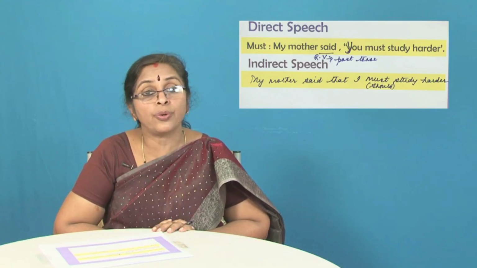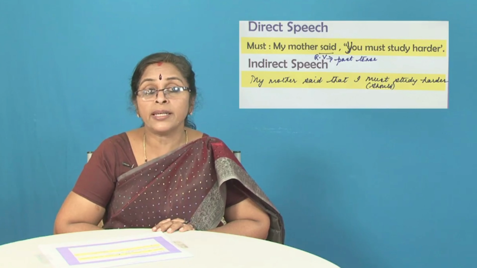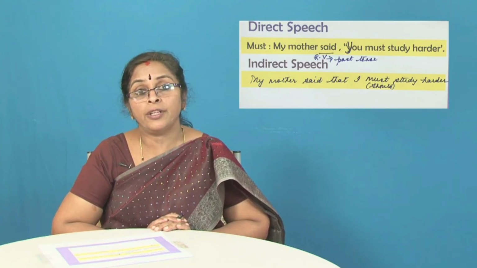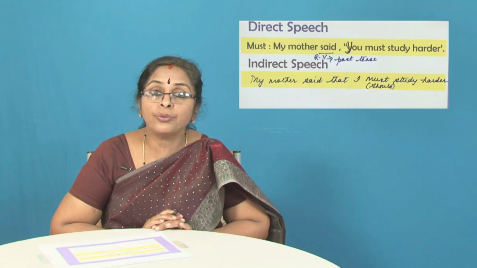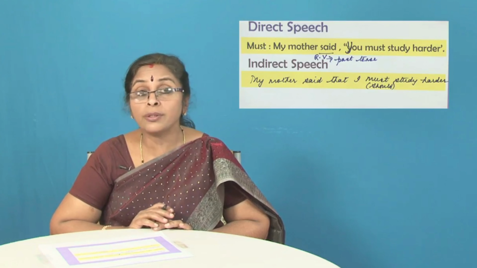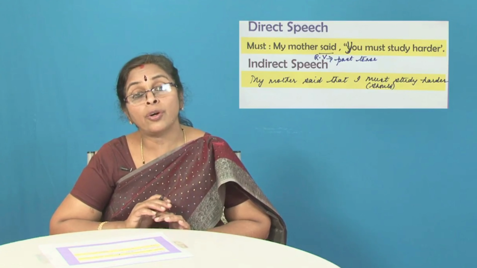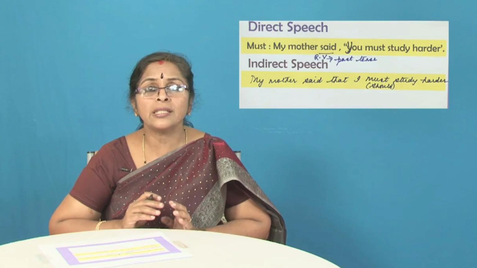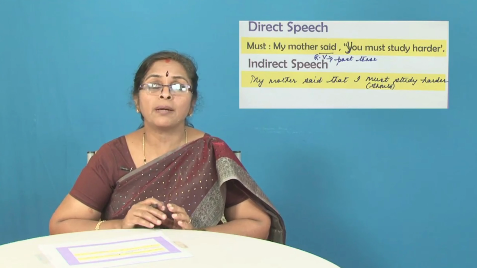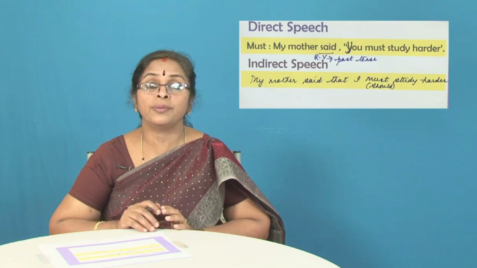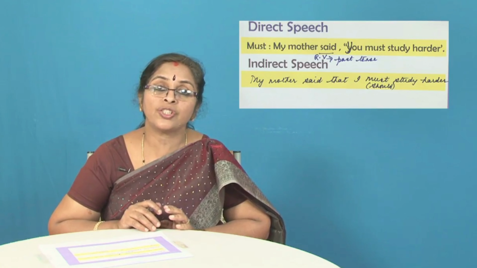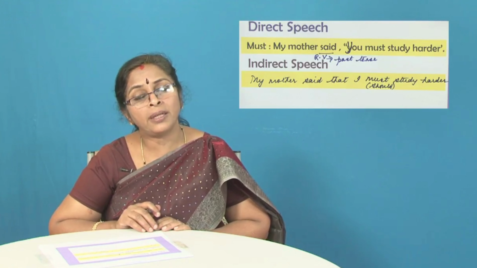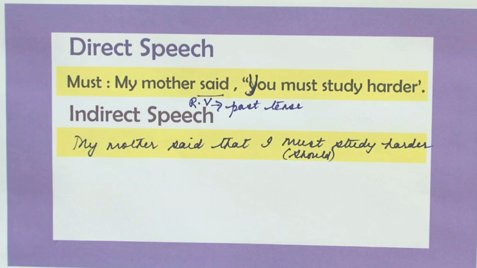Why has that you changed to I? Because let us assume that the speaker is referring to himself or herself. And therefore, I have changed you to I. That you could also mean someone else. And if you are talking about someone else, then you could change to he or she. But let us assume that the mother is speaking about her own daughter or her own son. And so, let us change you to I. So, my mother said that I must study harder, or my mother said that I should study harder.